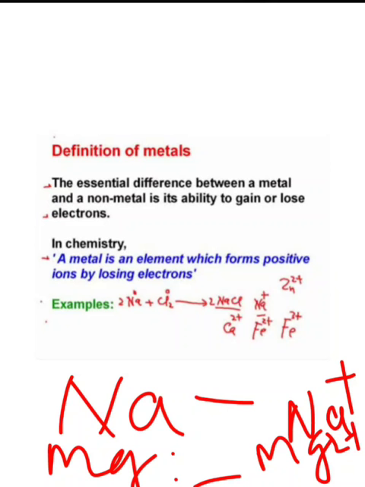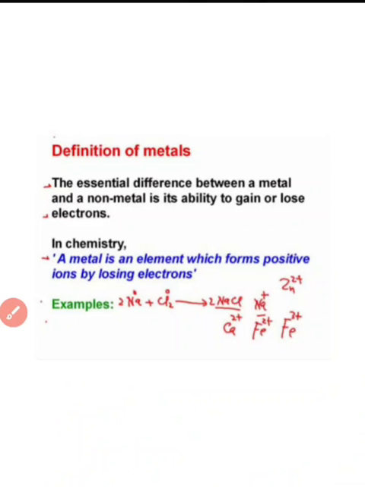For example, aluminium, copper, silver, gold, magnesium. In the periodic table, group 1 and group 2, that is alkali metals and alkaline earth metals, all lose electrons and form cations, so they are known as metals.